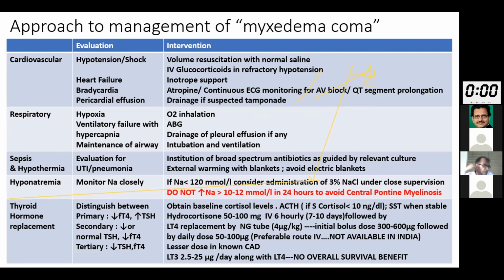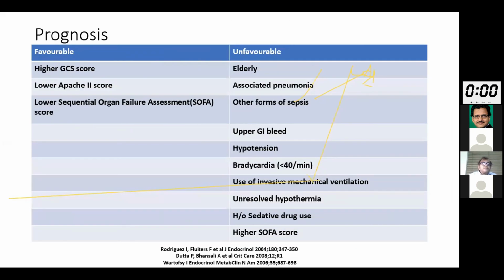Again, the guidelines suggest starting on an IV route, but IV levothyroxine is not available in India. So we have to give the levothyroxine by the NG tube. We should go for a lesser dose if the patient has got an established coronary artery disease. Liothyronine, that is triiodothyronine, in a dose of 2.5 to 25 micrograms per day can be given along with levothyroxine. In fact, when I was working in UK, this was the first treatment that was given in a dose of around 20 microgram twice daily. But again, this has shown no significant survival benefit.